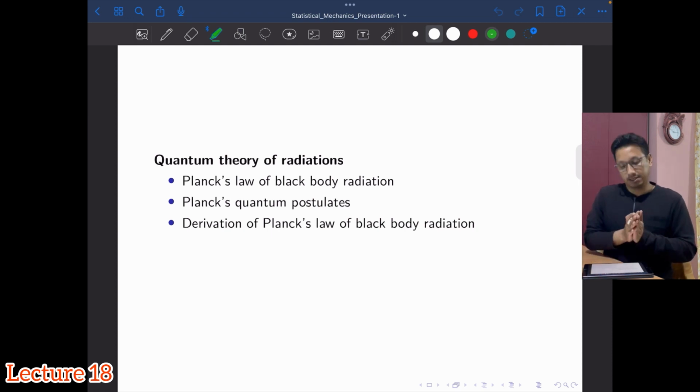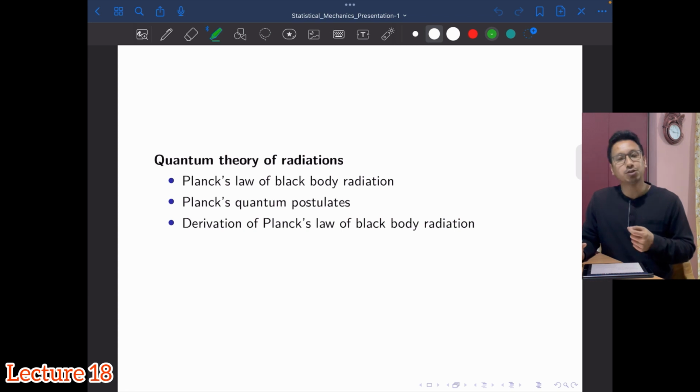That is, the blackbody which emits or absorbs the radiation does so only through quanta of energy, which later on was termed as photon.